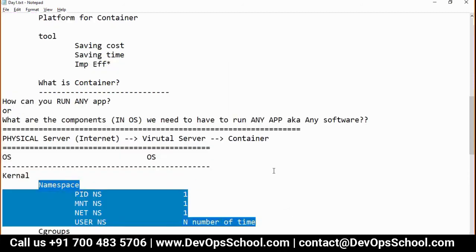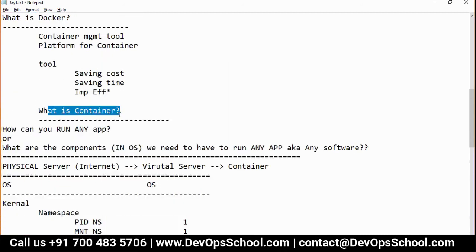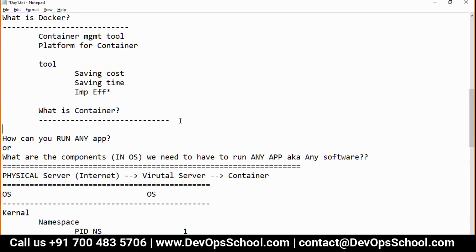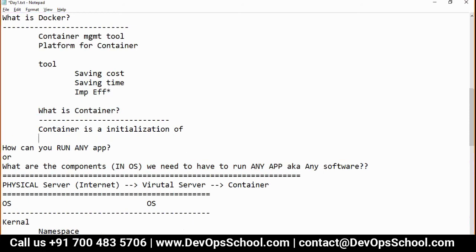So guys, now did you understand what a container is? The container is like our application, and the network and everything will be provided by Docker. So a container is an initialization of user space.